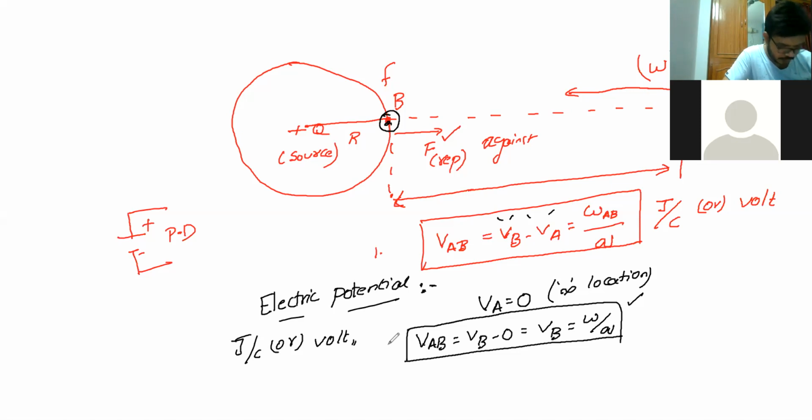J by C means what, sir? J, joule per coulomb unit. Okay, sir. You can mention it there itself. Yes, sir. You'll forget, you won't remember this one.